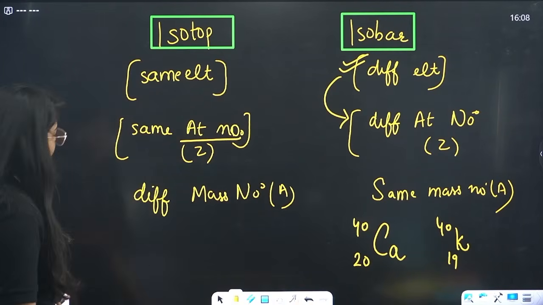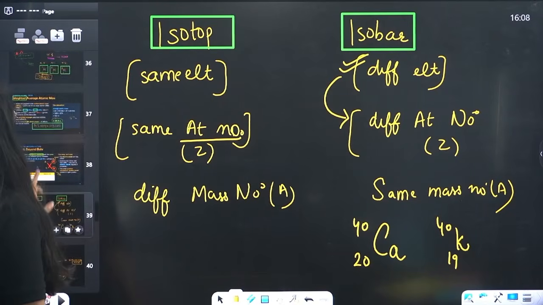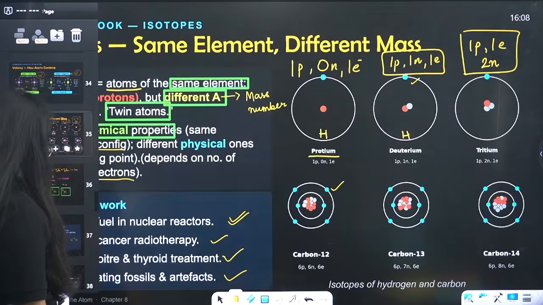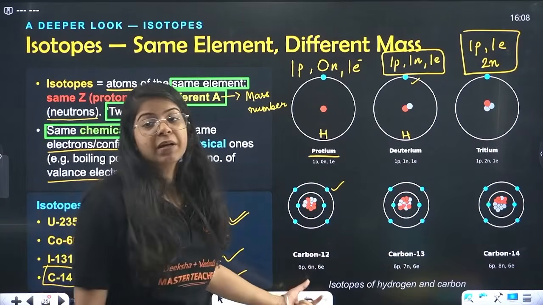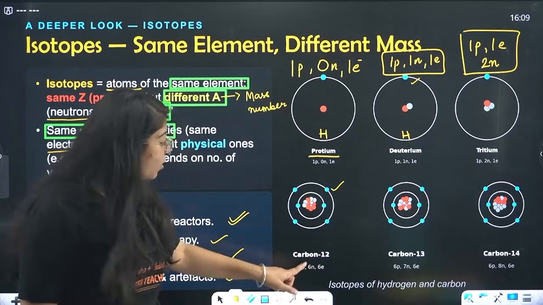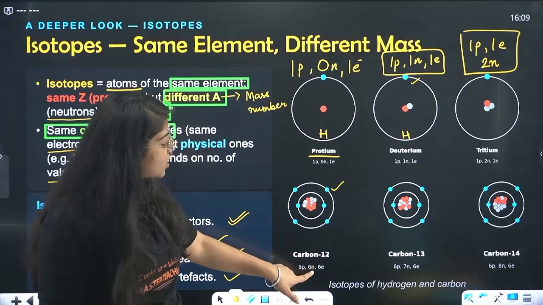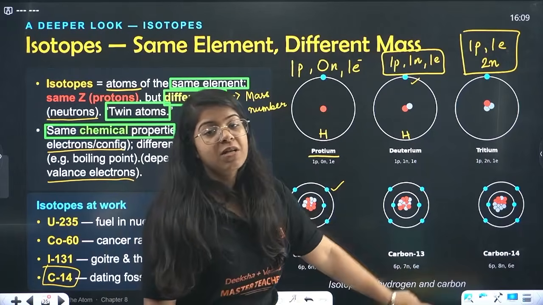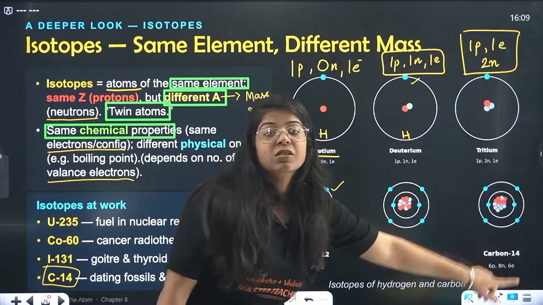Here, what was the example of isotope? Did we study it? Yes, we studied hydrogen, plus we studied one more example, that is carbon. Carbon 12, carbon 13, carbon 14. Carbon 12 has 6 protons, 6 neutrons, 6 electrons. Carbon 13 has 6 protons, 7 neutrons, 6 electrons. Carbon 14 has 6 protons, 8 neutrons, 6 electrons.